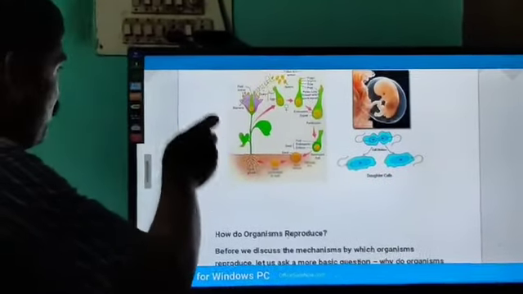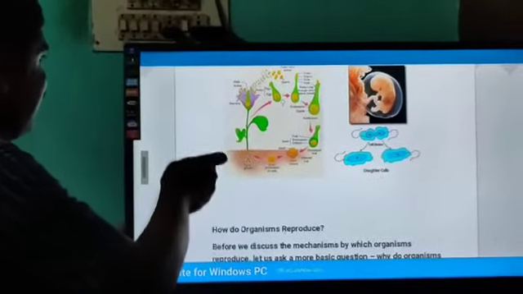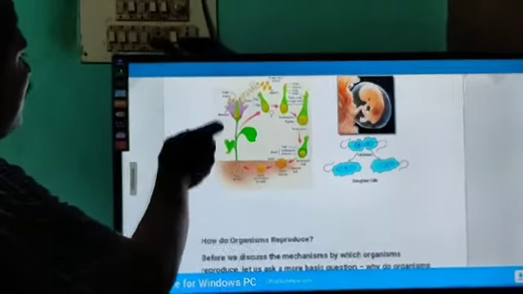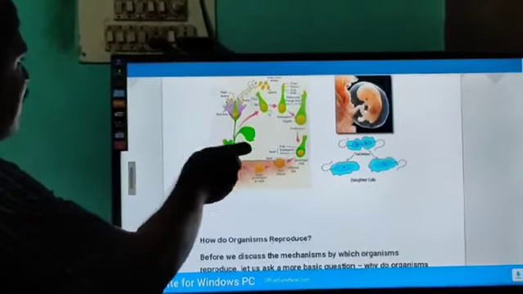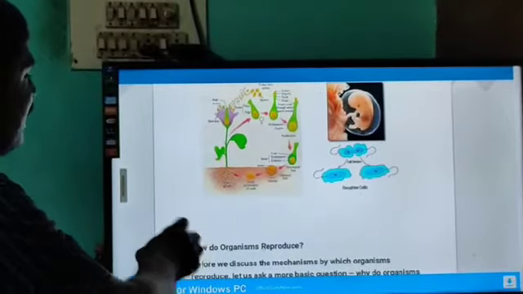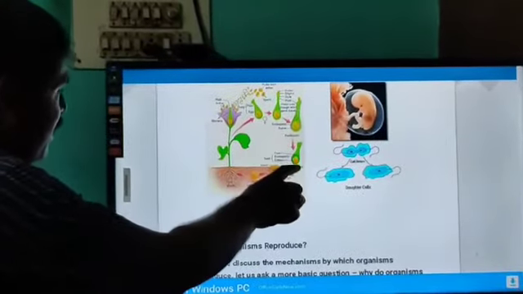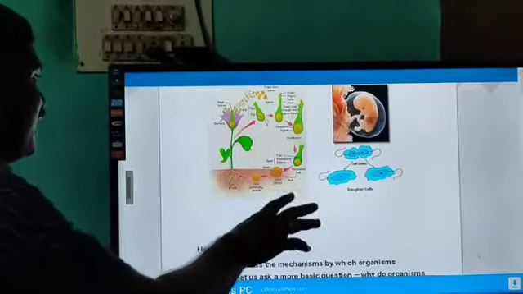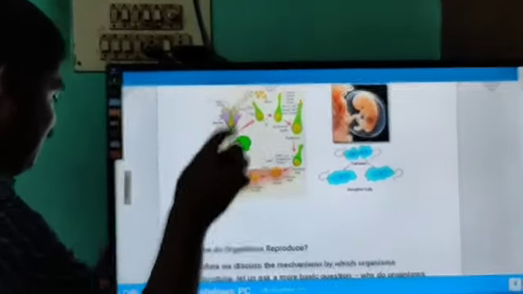The male reproductive part is called the stamen, with the anther. The female reproductive part is called the pistil, with the ovary and egg. The other one is human reproduction, which will be discussed later.